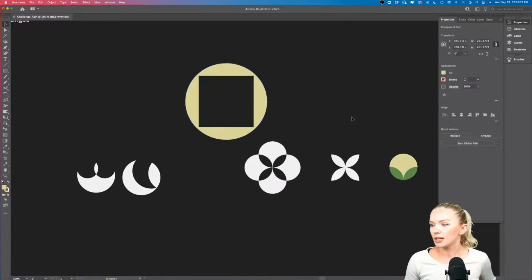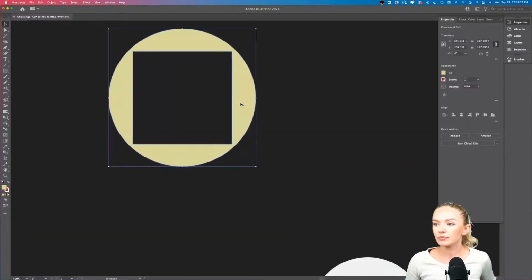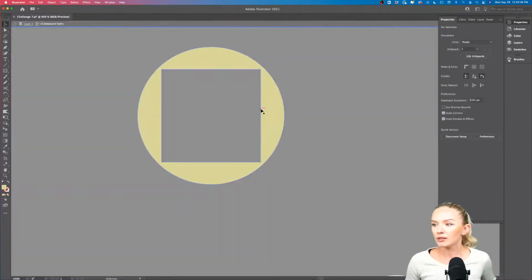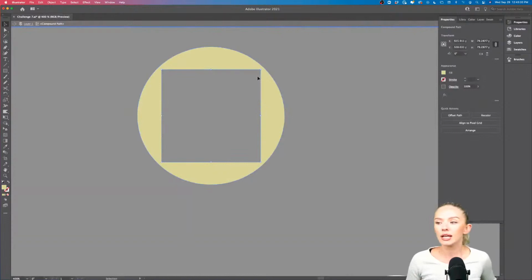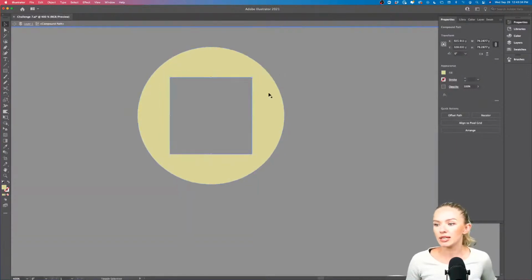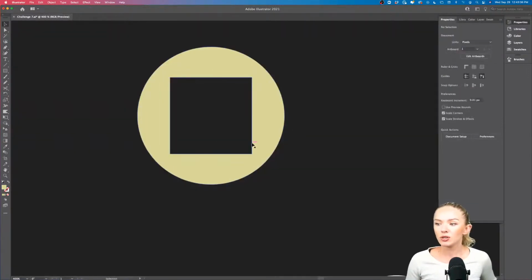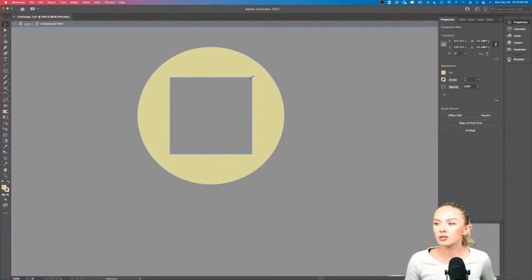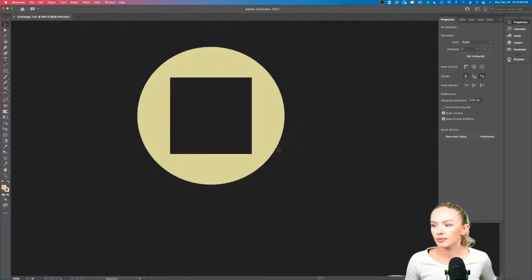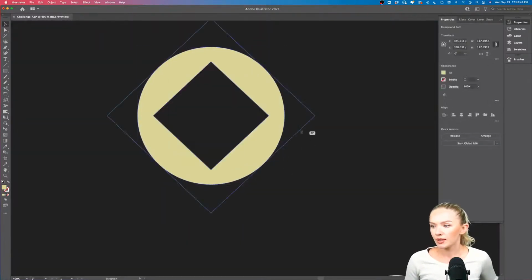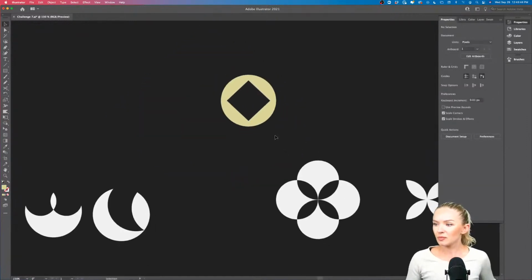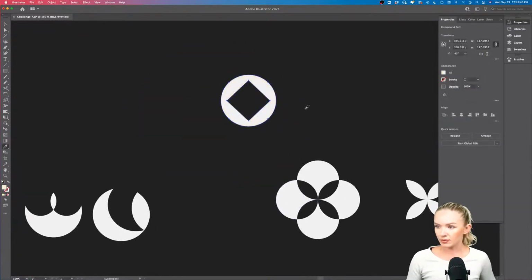I can do something like that. And that can also be an interesting logo, right? By the way, another thing is that you can still go in and adjust those shapes inside the shapes, right? Once you cut them out, you can still double click into them and you can adjust them, right? All right, so that could also be a nice logo element right here.